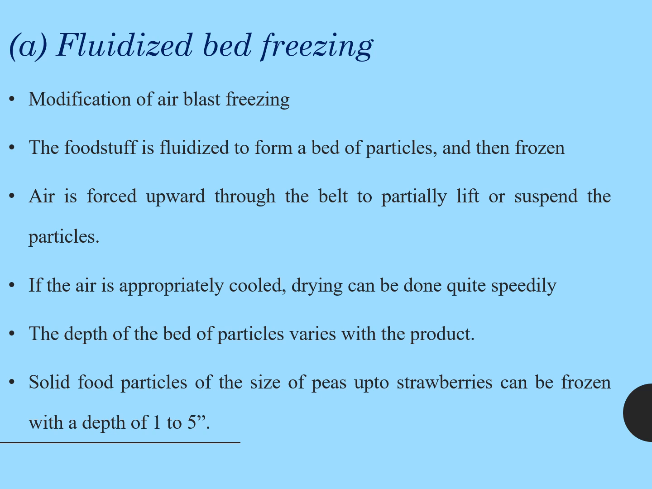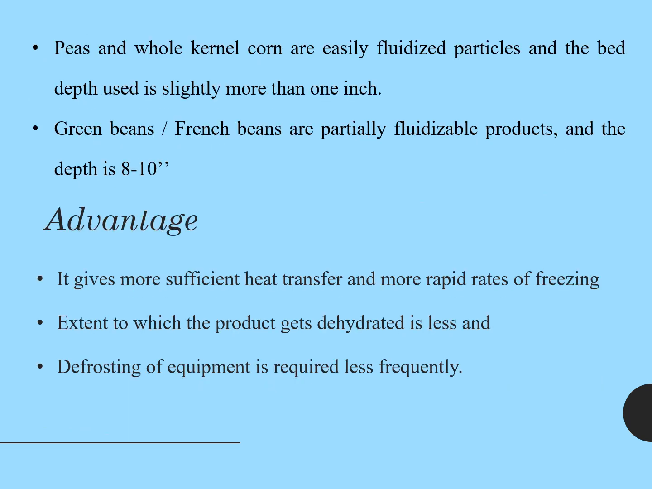The depth of the bed of particles varies with the product. Solid food particles of the size of peas up to strawberries can be frozen with a depth of 1 to 5 inches. Peas and whole kernel corn are easily fluidized particles, and the bed depth is usually slightly more than 1 inch. Another example is green beans or French beans. It is a partially fluidizable product, and the depth will be 8 to 10 inches. So based on the product, the depth will change.